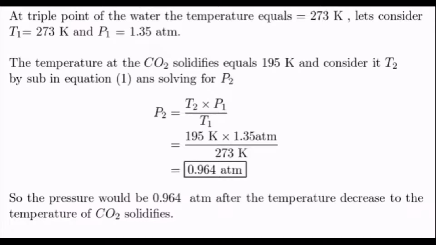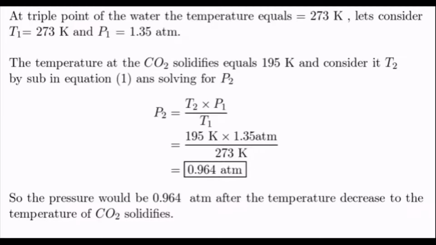Given that the pressure of our gas at the triple point of water is 1.35 atmospheric pressure, this would be our first pressure. While the temperature at which CO2 would solidify is not given in our question, we can find this with a little research, and we would see that it is 195 Kelvin when CO2 would solidify.